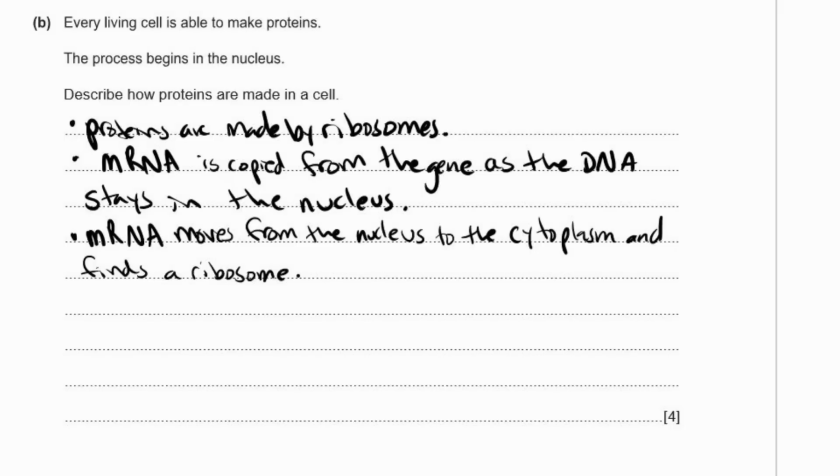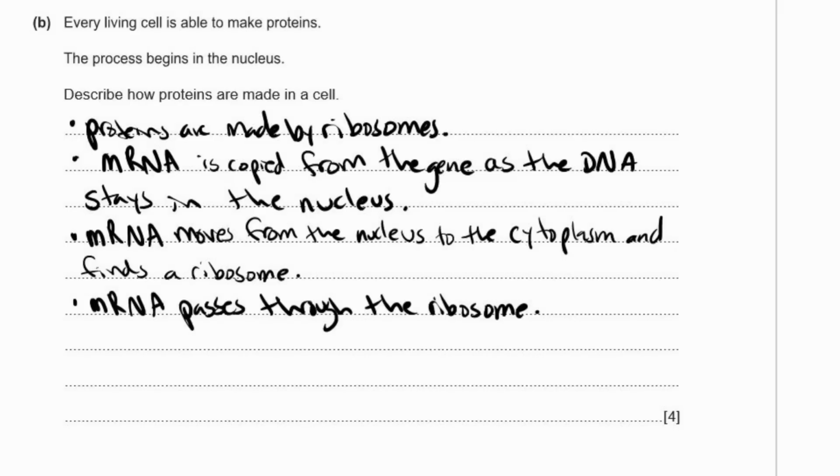You can talk about the endoplasmic reticulum here as well, the rough endoplasmic reticulum with the ribosomes on. So the ribosomes can either be on the endoplasmic reticulum or they can be free in the cytoplasm. So once it finds the ribosome, the mRNA passes through it. So mRNA passes through the ribosome.